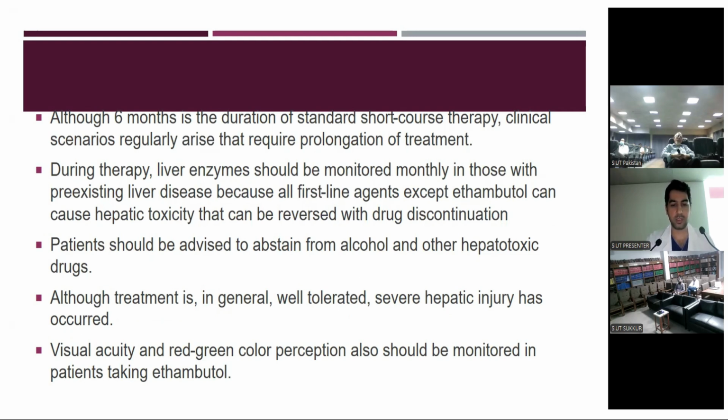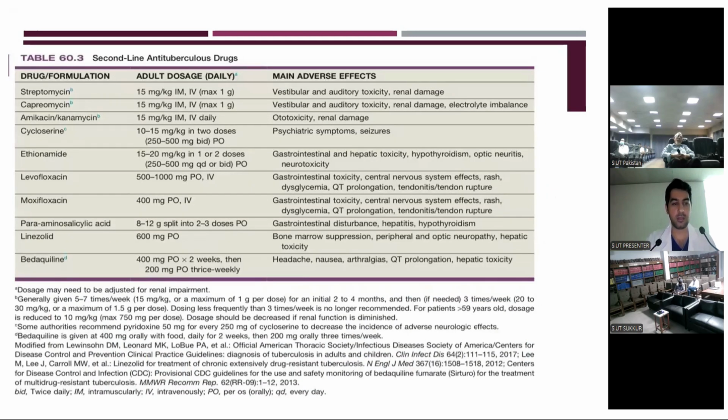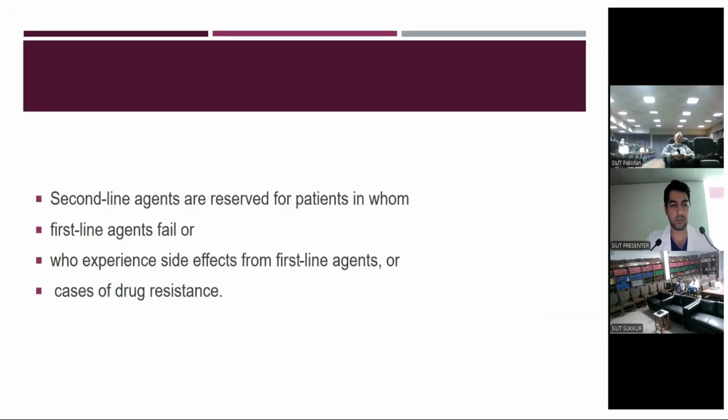Patients should be advised to abstain from alcohol and other hepatotoxic drugs. Although treatment is in general well tolerated, severe hepatic injuries have occurred. Visual acuity and red-green color perception should also be monitored in patients taking ethambutol. These are the second-line drugs used for multidrug-resistant tuberculosis: streptomycin, capreomycin, amikacin, kanamycin, ethionamide, levofloxacin, moxifloxacin, linezolid, and bedaquiline. Second-line agents are reserved for patients in whom first-line agents fail, who experience side effects from first-line agents, or in cases of drug resistance.